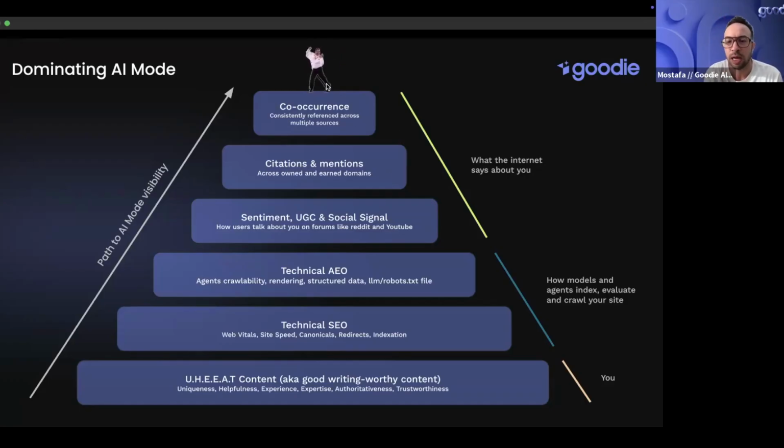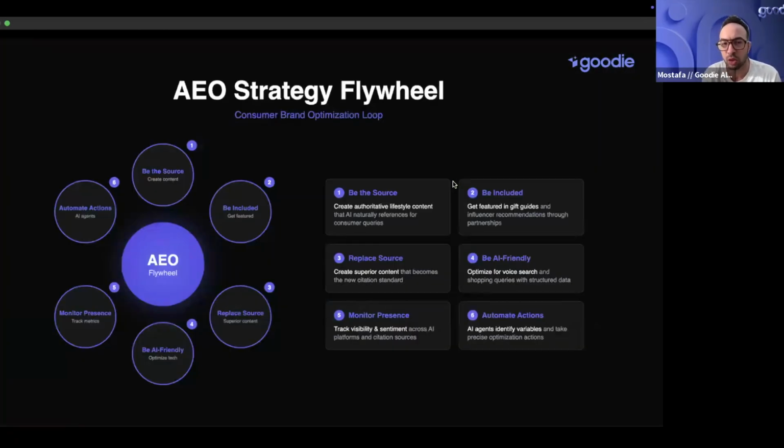All right, so moving on to our AEO strategy flywheel. I think you want to do a few things in the world of AEO to really make sure that you're actually cited and visible. You gotta make sure that you're the source, or that you're included in a source or replacing a source, being AI friendly, which is the technical part. You got to monitor your presence using a tool that is native to this, and then automate your actions. So this is what we call the AEO flywheel.